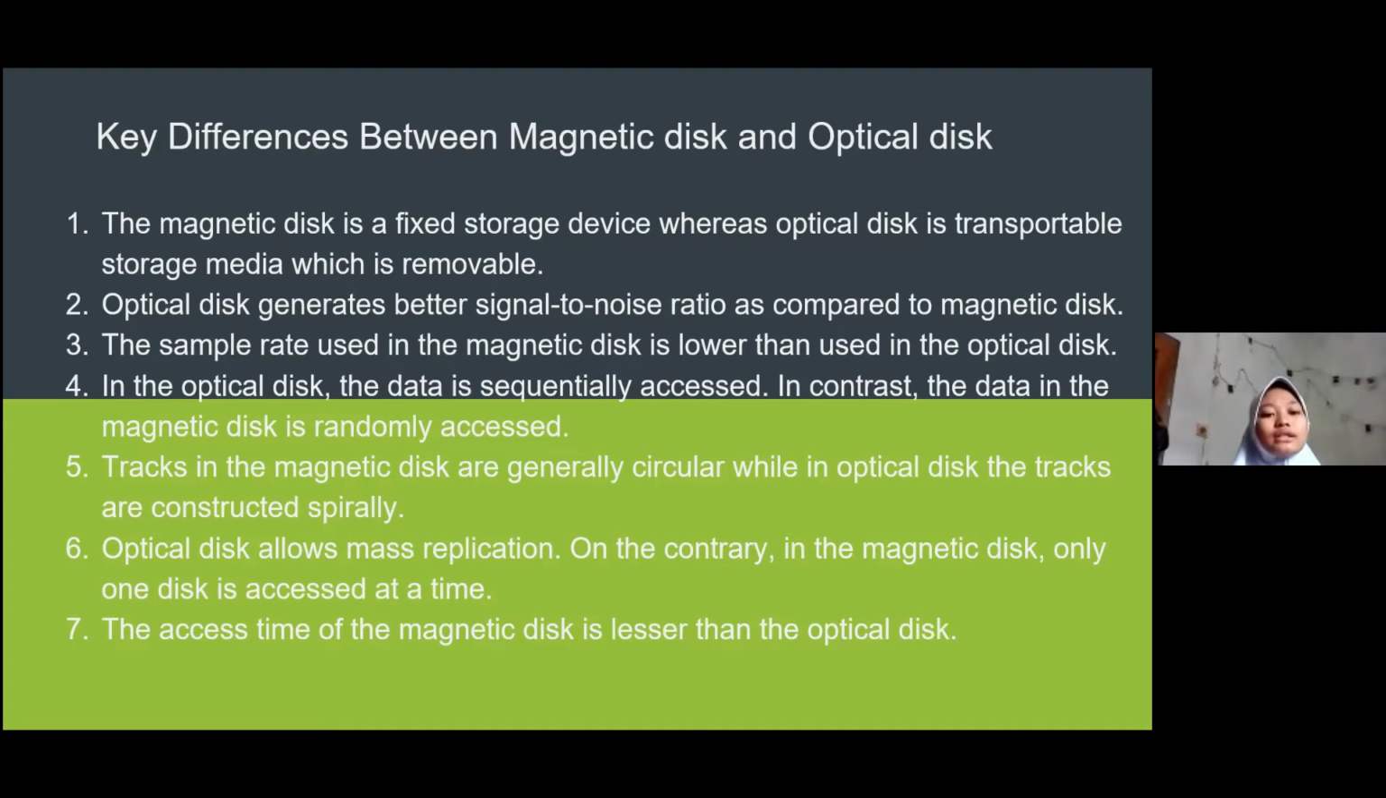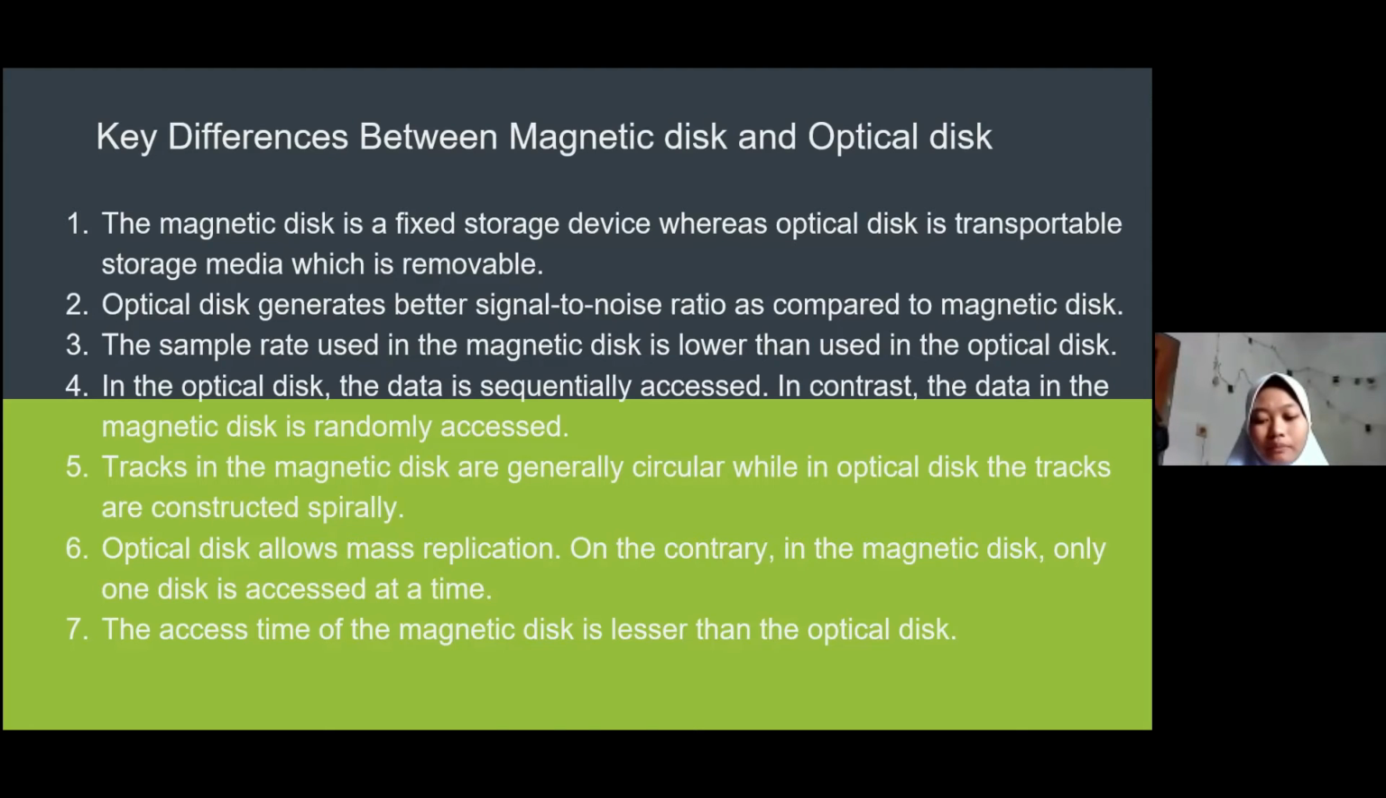Fifth, tracks in the magnetic disk are generally circular, while in the optical disk, the tracks are constructed spirally. Sixth, optical disk allows mass replication. On the contrary, in the magnetic disk, only one disk is accessed at a time. Seventh, the access time of the magnetic disk is lesser than the optical disk.